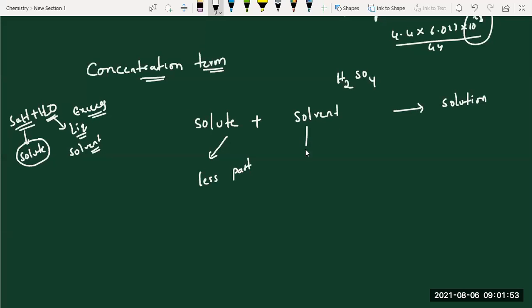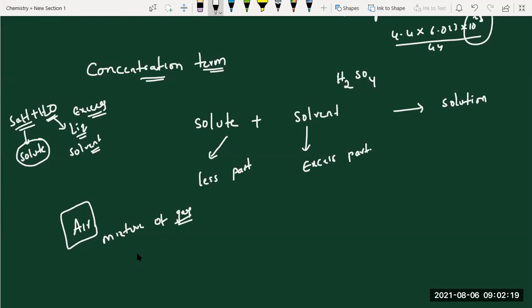Excess part is solvent. Once you go to the coming chapters, especially second year, first chapter, solutions, so many concepts and concentration terms we are going to learn. See here what I'm telling. Suppose air is there, a mixture of gases.